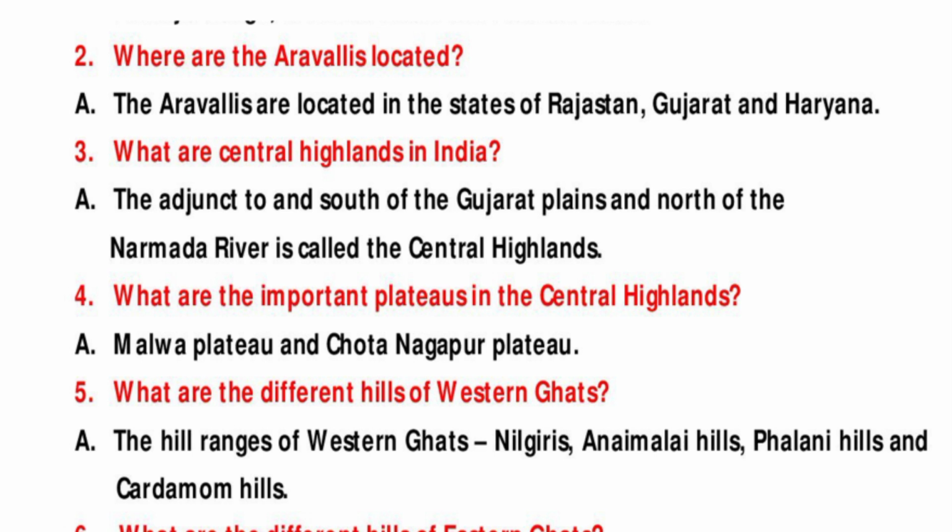Fifth question is, what are the different hills of Western Ghats? Answer is the hill ranges of Western Ghats: Nilgiris, Anaimalai Hills, Palani Hills and Cardamom Hills.